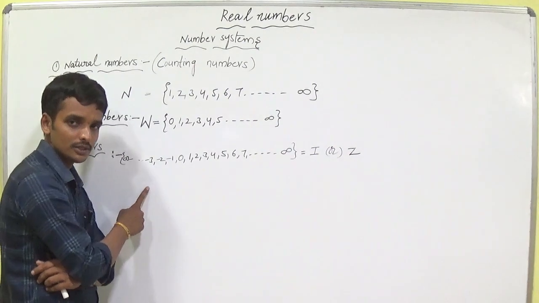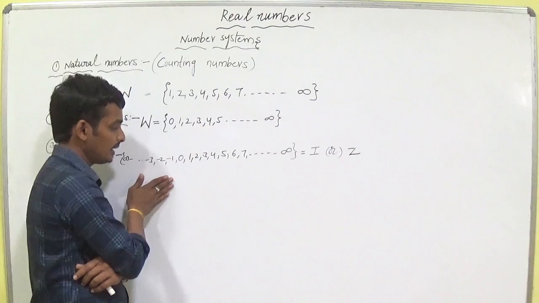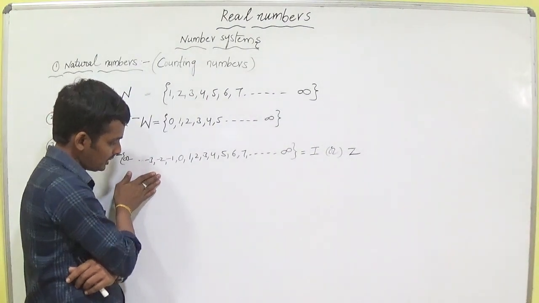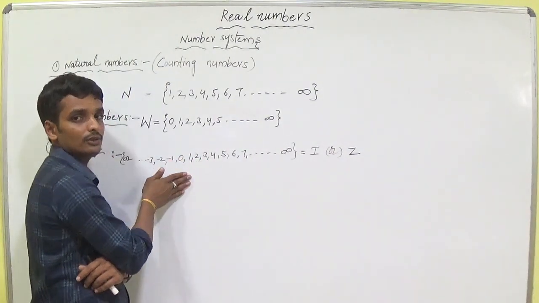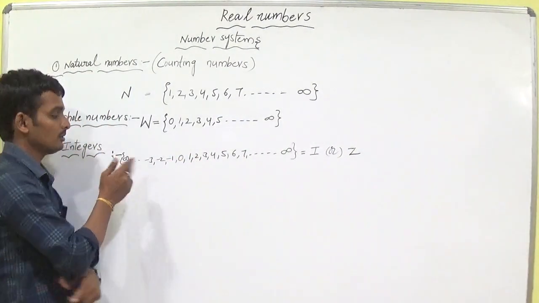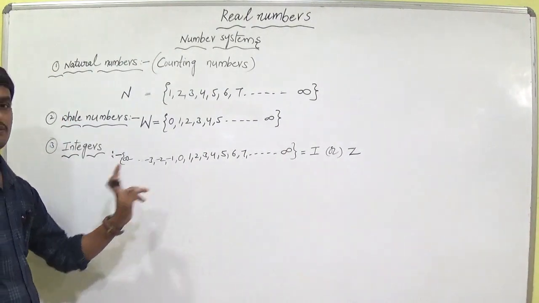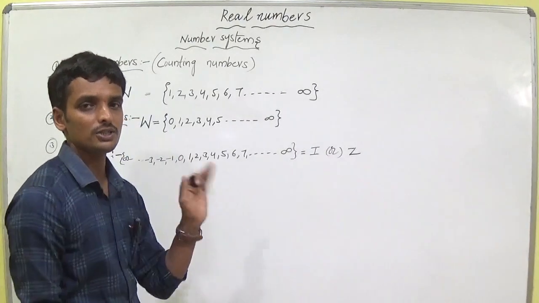Are you okay, students? Positive is greater than negative. 0 is greater than negative. Positive is greater than 0. These are the points. But what about the comparison between negative and negative? How can we compare negative to negative and positive to positive?